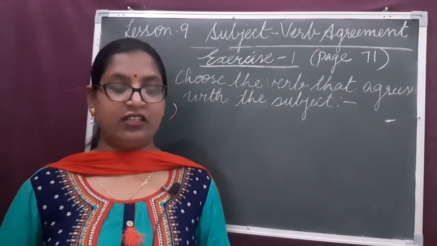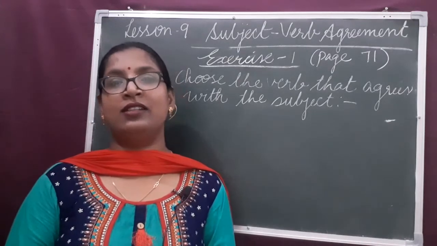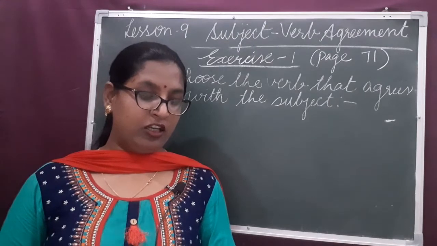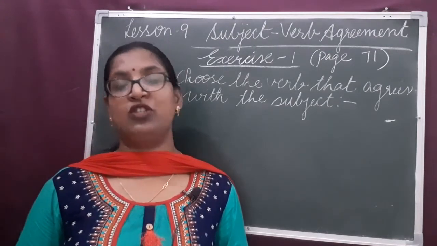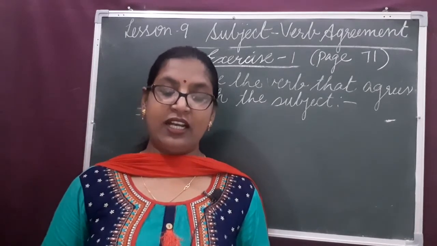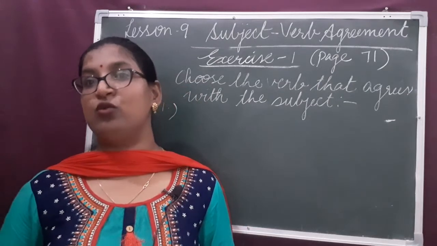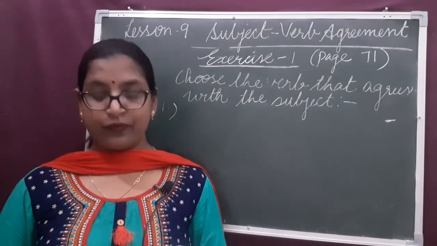Also we studied the forms of main verb in present tense, the preparatory subject, the placement of subject and verbs, and many other points in previous two classes. I hope you all have revised those points.